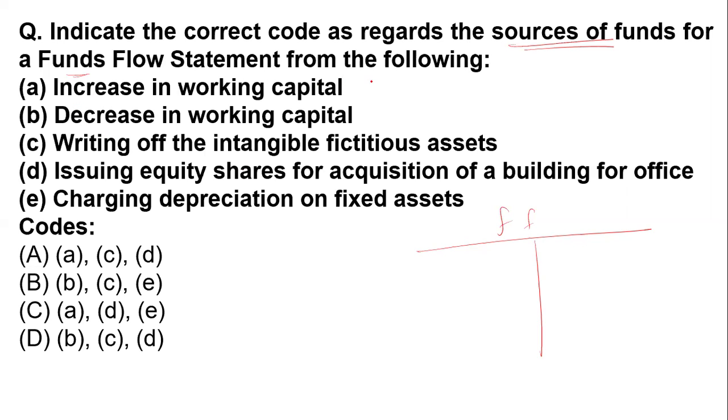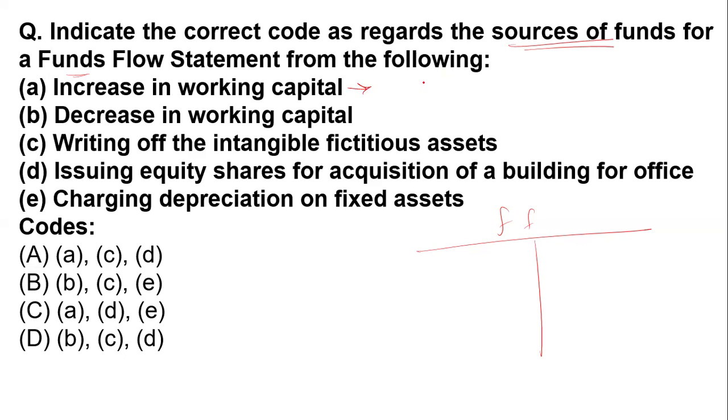Option number A, increase in working capital. Option number B, decrease in working capital. Option number C, return of the intangible fictitious asset. Option number D, issuing equity share for the acquisition of the building for the office. And option number E, charging depreciation on the fixed asset. So what will be the right answer?